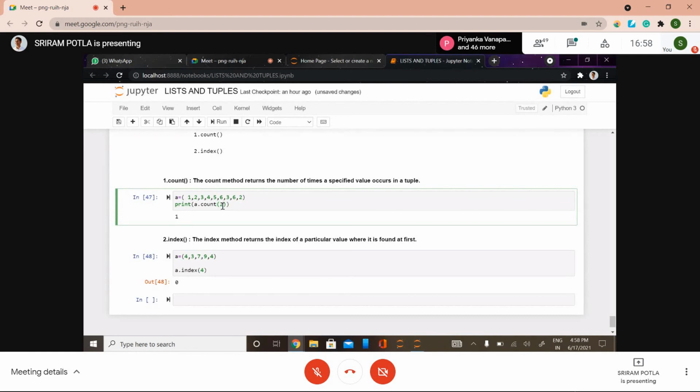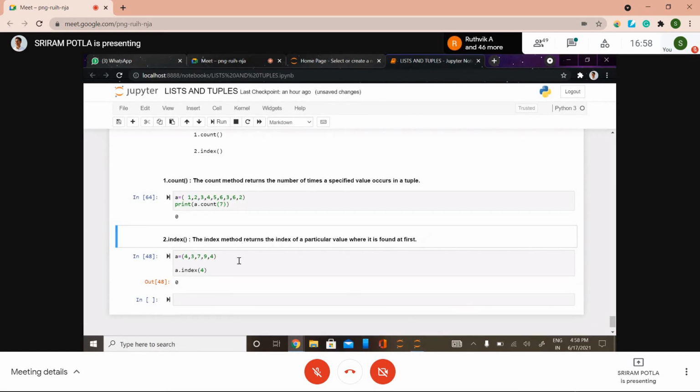So if it is 2, or, someone says, try 7, sir. It doesn't give anything; it says 0 here, because it is not present, right? So it only returns the count of the element present in the tuple. Otherwise it will treat it as 0, because that element is not present in the tuple.